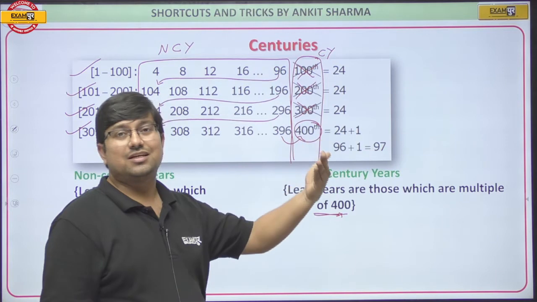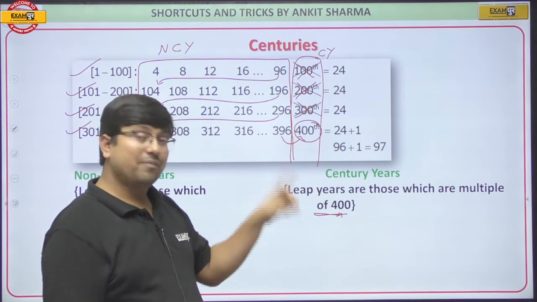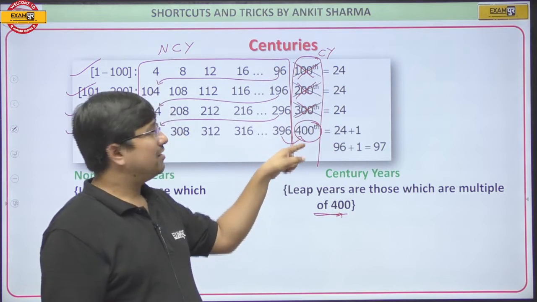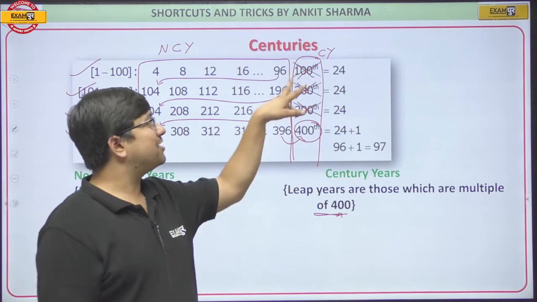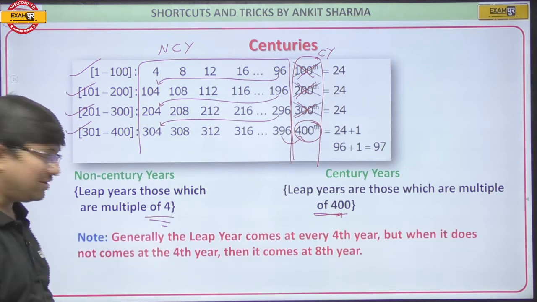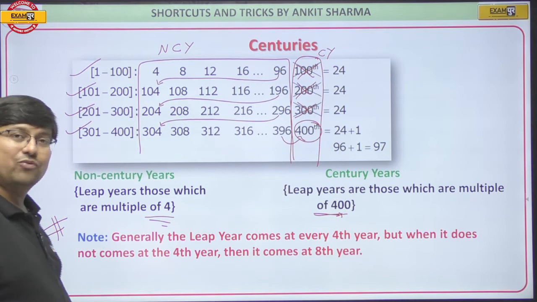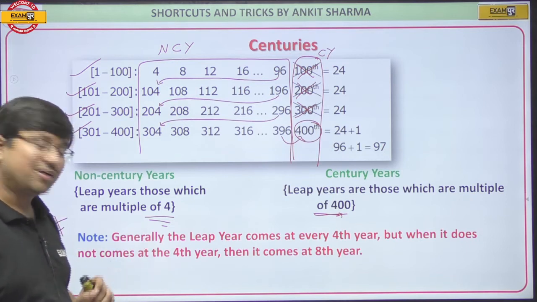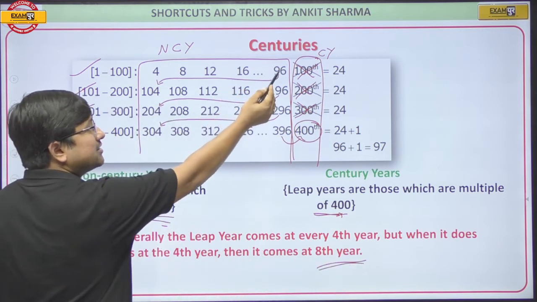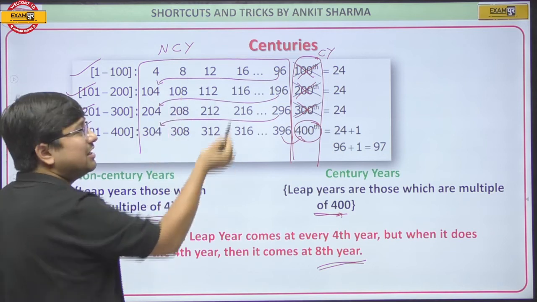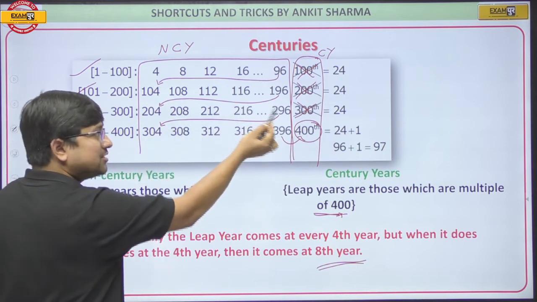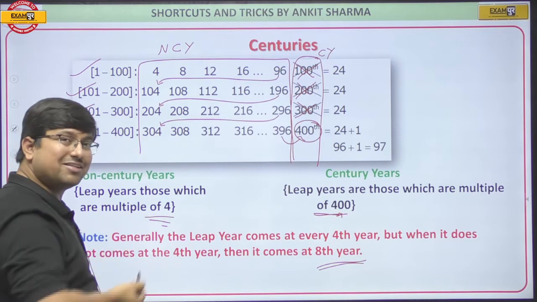So whenever the century is changing, it is not necessary that the leap year will come at the 4th year. It can come at the 4th year if it is a multiple of 400, and it may not come if it is not a multiple of 400. So, to summarize, generally the leap year comes every 4th year, but when it does not come at the 4th year, it will come at the 8th year. After the 96th year, the next leap year was the 104th, after 8 years. After the 196th year, the next leap year was the 204th, at the 8th year. After the 296th year, the next leap year was the 304th, at the 8th year.